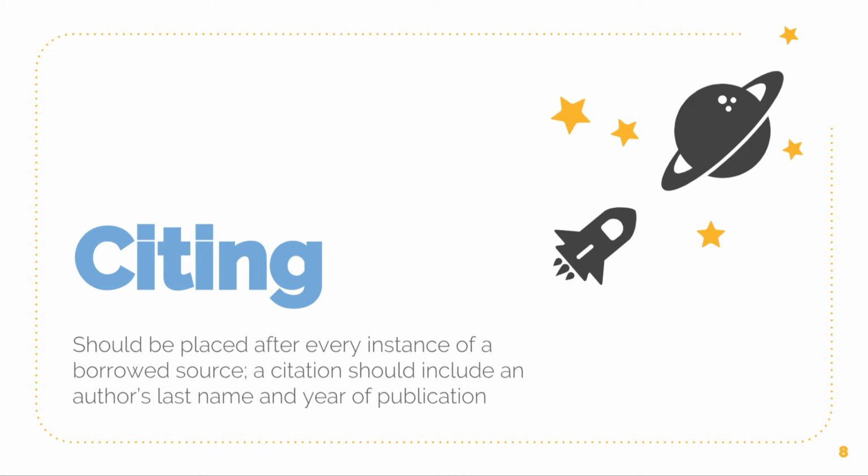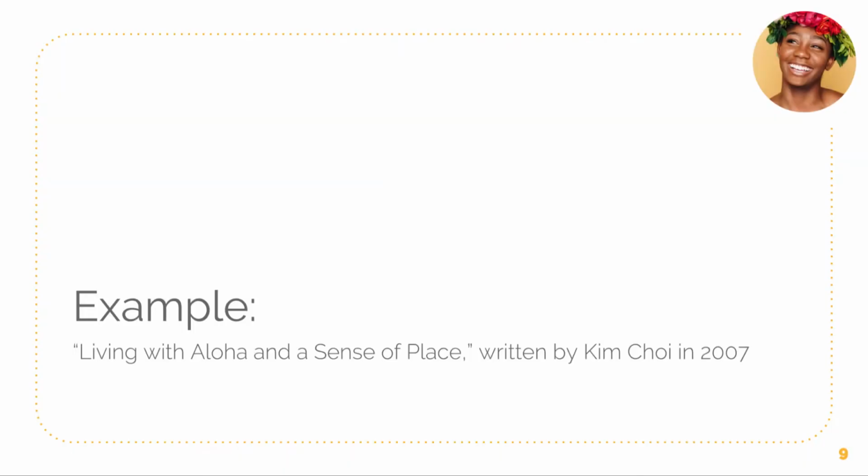Just to be clear, whenever we're using APA formatting within an essay that we're writing, we should place a citation after every instance of a borrowed source. A citation for APA formatting, again, should include an author's last name followed by the year of publication.